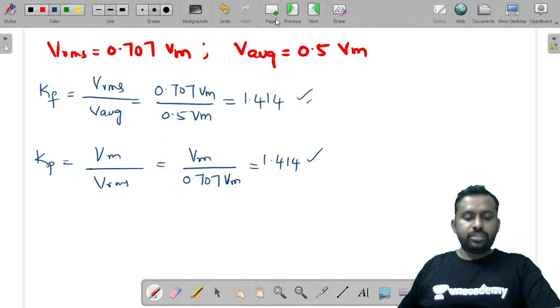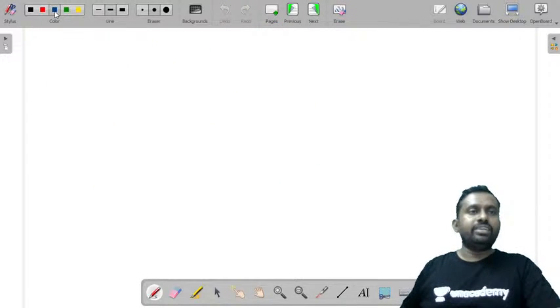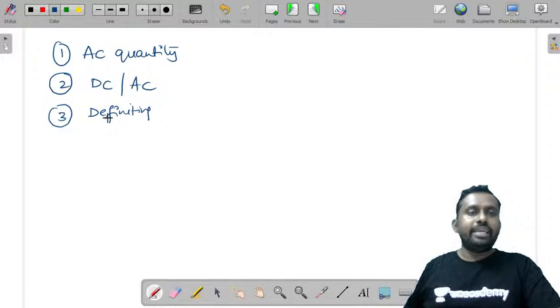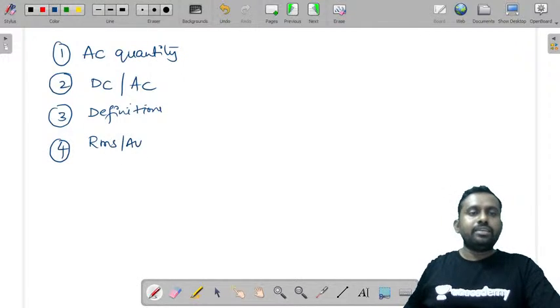So in this session today, we have learned these things. One is what an AC quantity, an alternating quantity, is. Then I told you the differences between DC and AC quantities, and the basic definitions of waveform and time period. Then we discussed RMS and average values, their definitions and formulae.